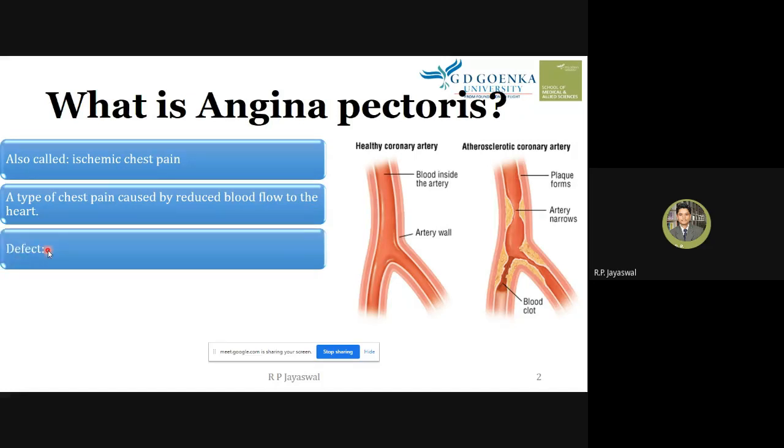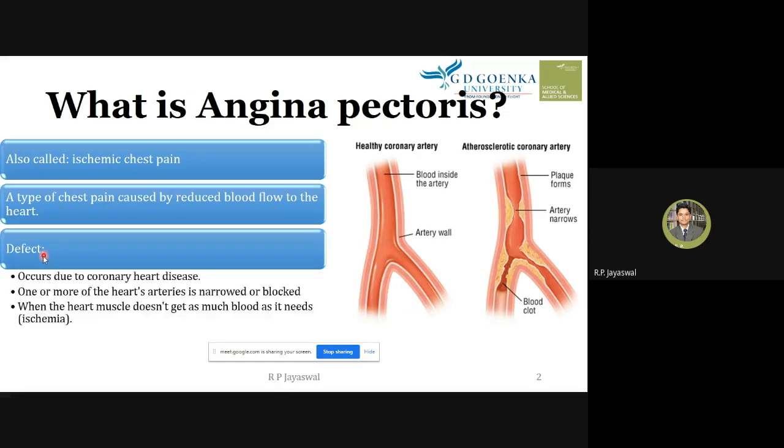If we talk about the defect in angina pectoris, where the defect lies, this occurs due to coronary heart disease. The chest pain is a result of coronary heart disease, which means there is coronary artery disease, right?